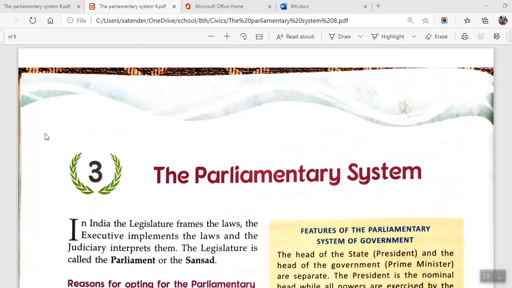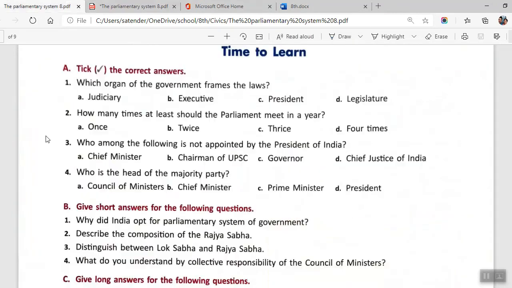Hello students, today we start with the question answers of the chapter that is parliamentary system. So let's get started. Okay, we'll start with section A. First question says that which organ of the government frames the laws.